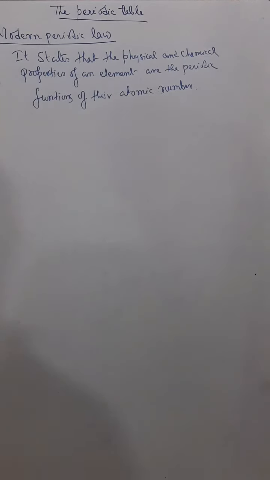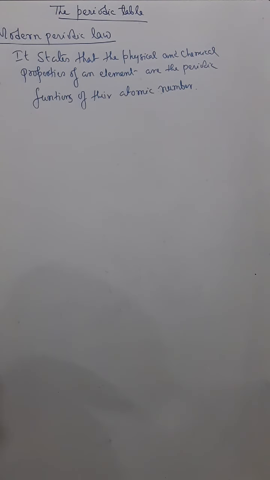Okay. Now next comes the modern periodic law. This modern periodic law was proposed by Moseley. After the defects of Mendeleev's periodic law, and it being discarded, the main thing that struck Moseley was why Dobereiner, Newlands, Mendeleev, everybody, were not successful.